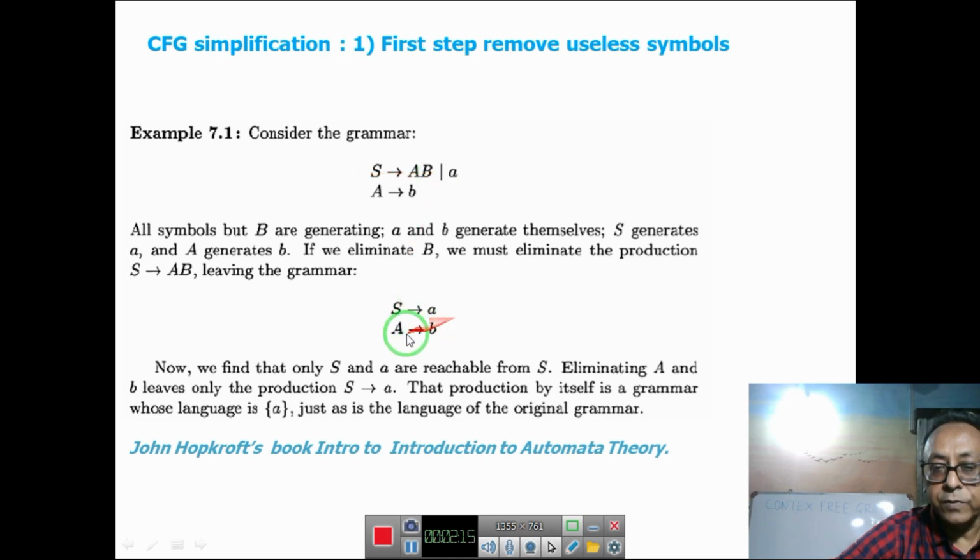Then the rule remaining is S to A. This also looks like Chomsky's normal form, but here you see the variable A cannot be reached from the start. So you have to omit these rules also. So B is a useless symbol and A is an unreachable symbol, and you have to clear all these rules. Basically, you clean the grammar. Before any normalization, you have to look for useless symbols and unreachable symbols. You clear the grammar of all these rules, then finally go for Chomsky's normal form.